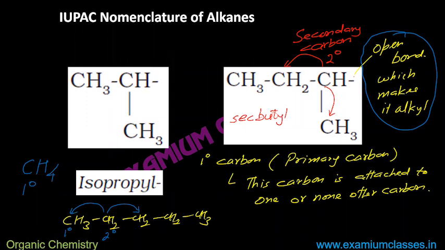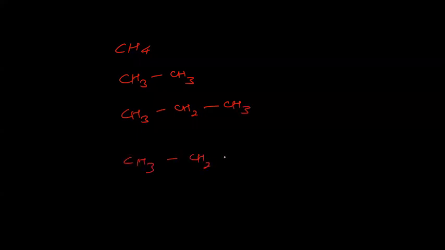What I am saying, first understand the definition of 1 degree, 2 degree, 3 degree carbons. So if I have written CH4, CH3, CH3, CH3, CH2, CH3, CH3, CH2, CH, CH3, CH, CH3. Okay.